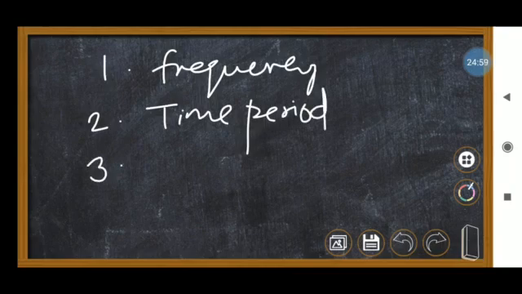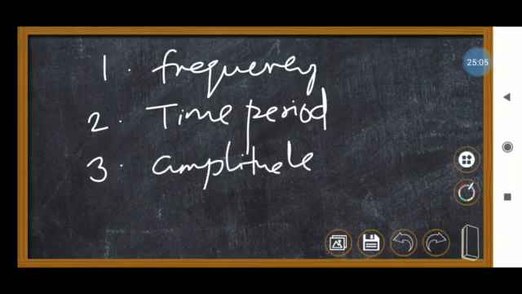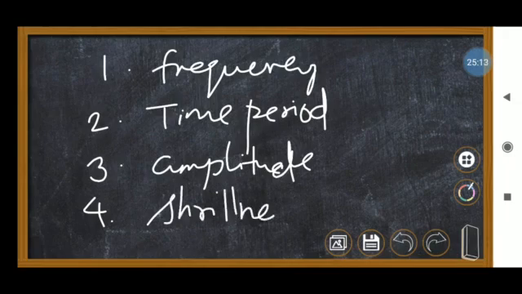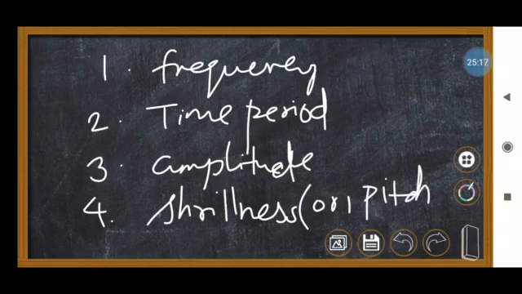Then amplitude, and after that shrillness or pitch. These are some characteristic properties of sound.